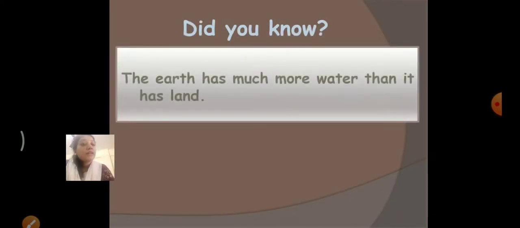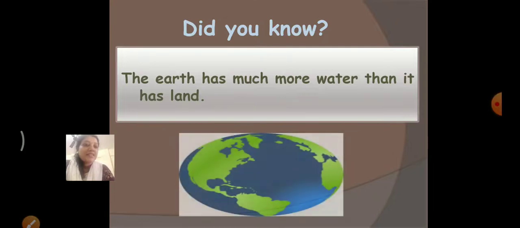Now, did you know that the earth has much more water than it has land? Yes, see, this is our earth and the water in the earth is more than the land. We are staying on the land, right? But on earth, land is less compared to water. The water on the earth is much more, okay? This is an amazing fact. You can ask anyone. Okay, children?